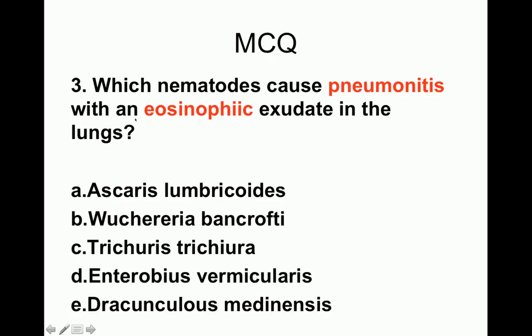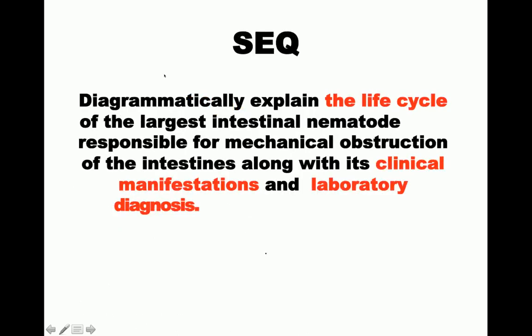Which nematode can cause pneumonitis with eosinophilic exudate in the lungs? All right. Coming to the SEQ: diagrammatically explain the life cycle of the largest intestinal nematode responsible for mechanical obstruction of the intestine, together with its clinical manifestations and lab diagnosis. Now, 50% of your questions are scenario based and 50% could be direct questions. So this is a direct SEQ where the examiner is asking about the life cycle, the clinical manifestations, and the lab diagnosis. So with this, I'm going to end here.